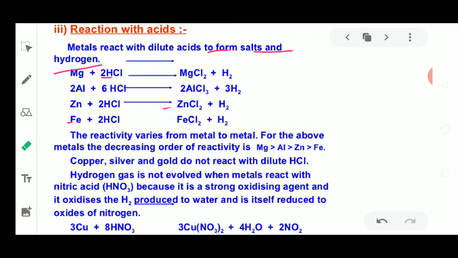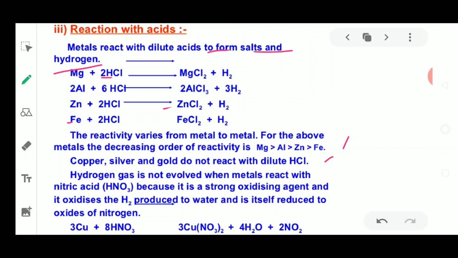The reactivity varies from metal to metal. It is different for each and every metal. For the above metals, the decreasing order of reactivity is magnesium, then aluminium, then zinc, then iron, because it is based upon the reactivity series. Copper, silver and gold do not react with dilute hydrochloric acid. Please remember, they are not going to react.